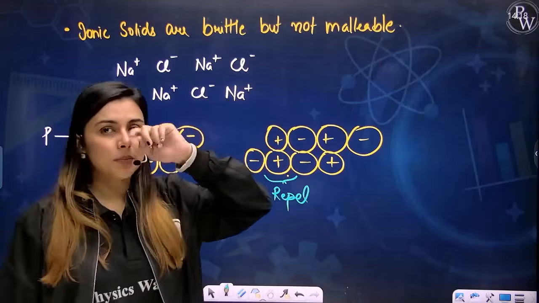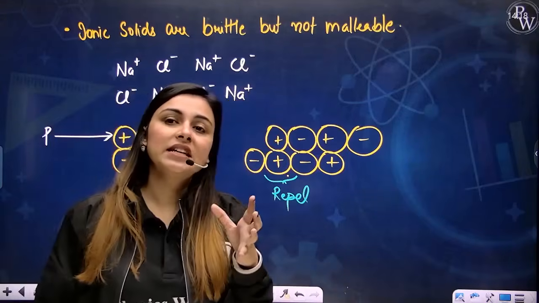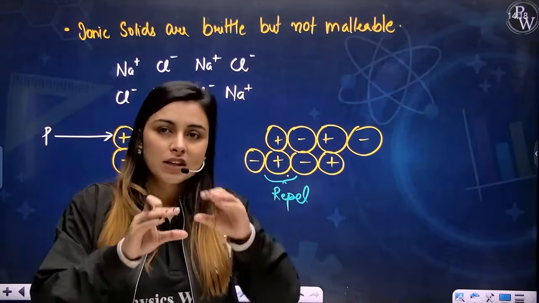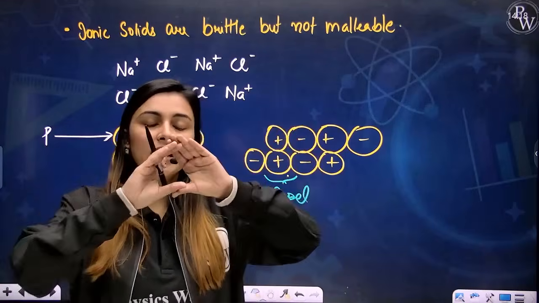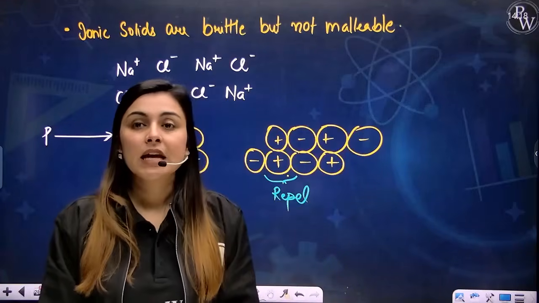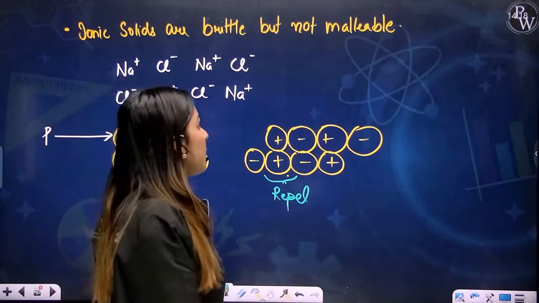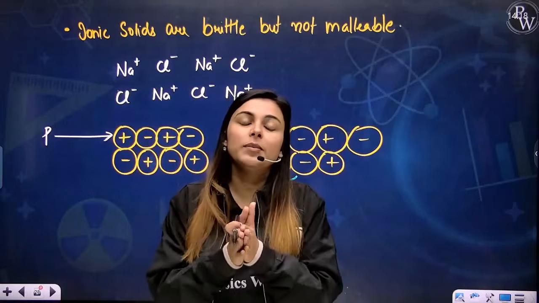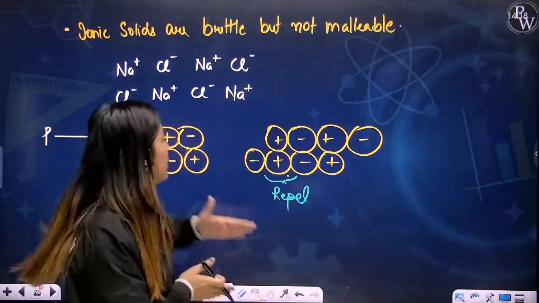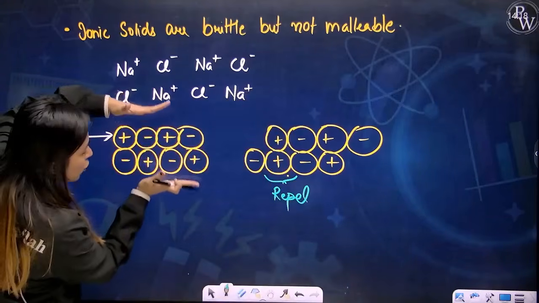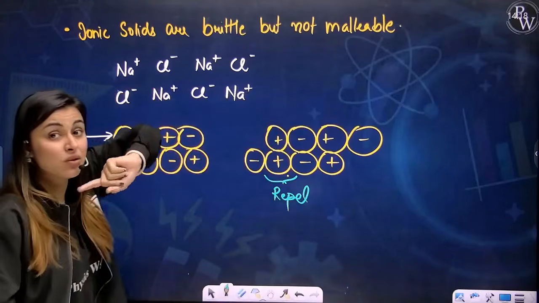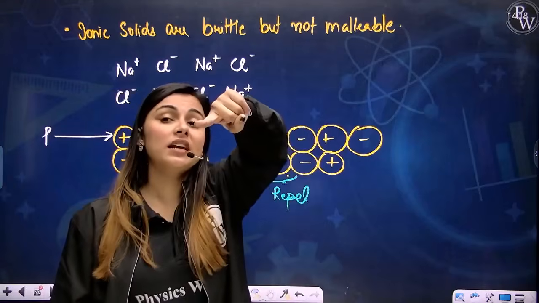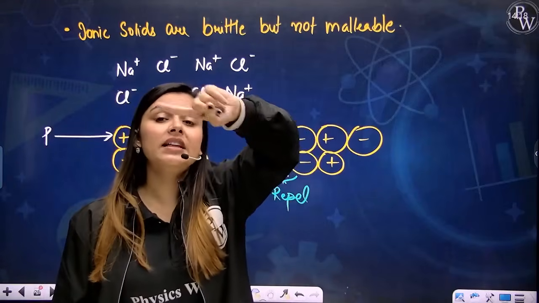What does malleable mean? Malleable means the tendency to get converted into sheets. You can convert them into sheets. So now, my dear students, malleability means that if we apply pressure on the solid, it will be converted into sheets. Can you apply pressure on this solid and convert it into sheets? No, we cannot do that because the interactions are very strong and they are immovable.